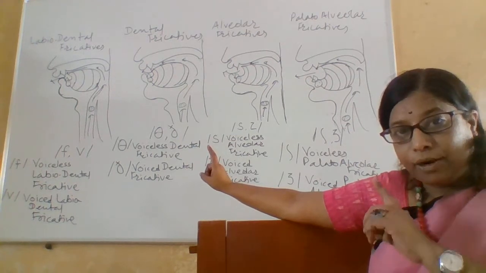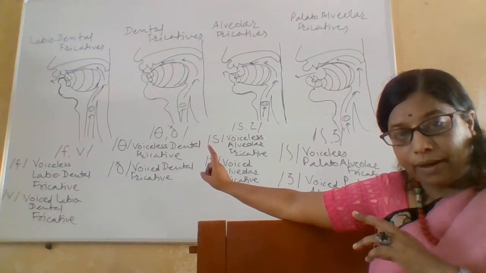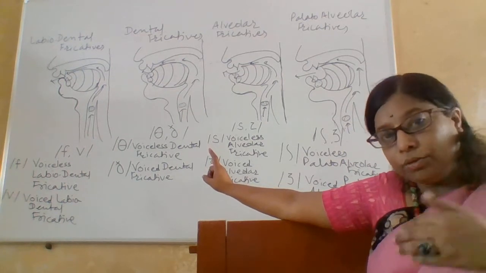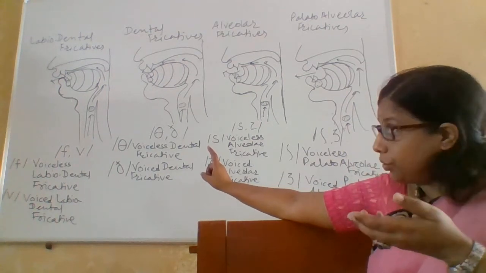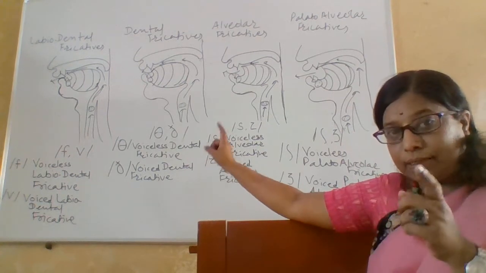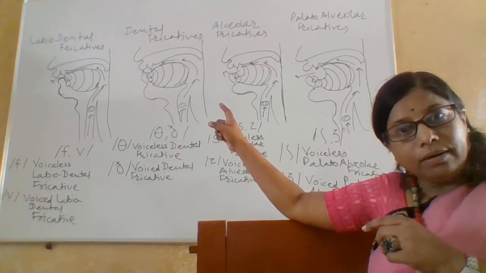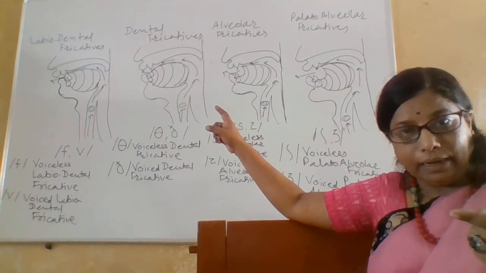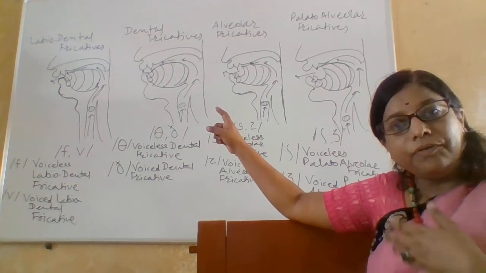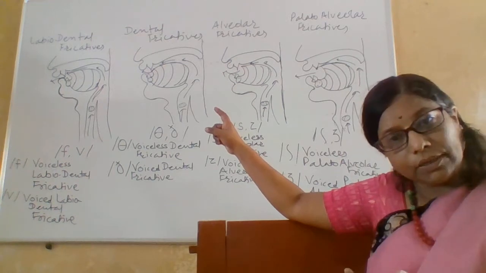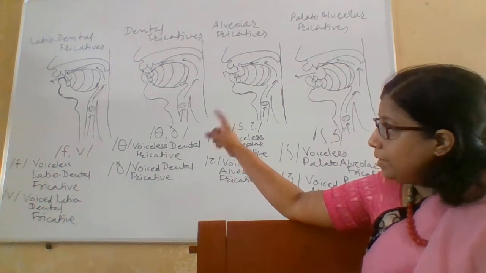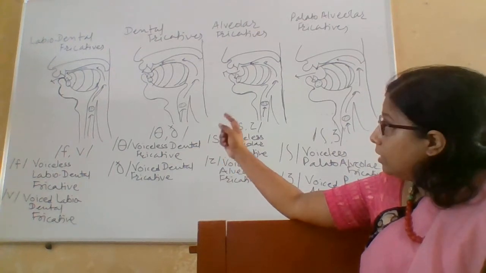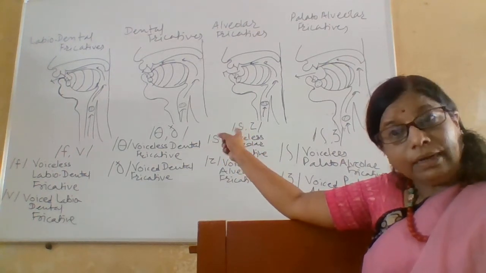Now these labiodental fricatives means we have two terms. Labiodental, according to the place of articulation, is produced at the lips and the upper front teeth. So they are known as the labiodental. Manner of articulation is friction. That's why fricatives. So labiodental fricative. Then we have dental fricatives.